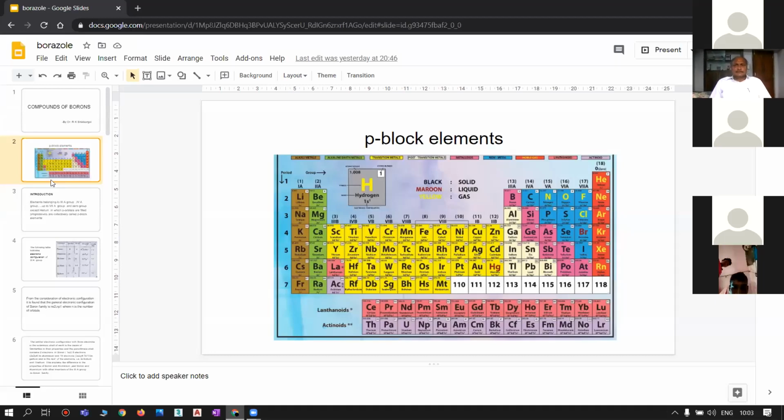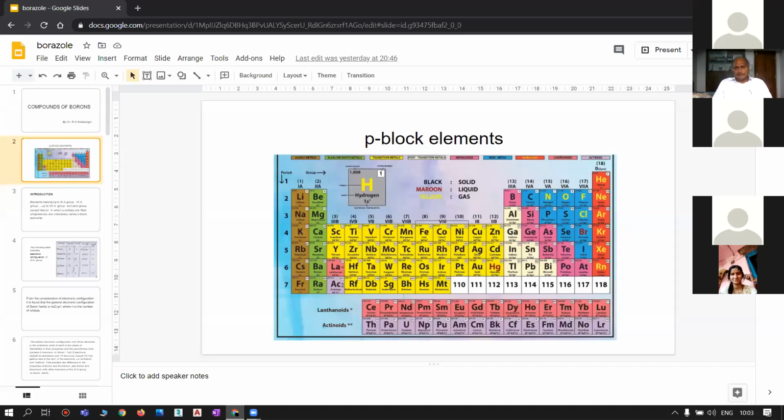Similarly, coming to the P block elements: elements placed at the right side of the periodic table, particularly from third A group, fourth A group, fifth A group, likewise up to seventh A group, including zero group.